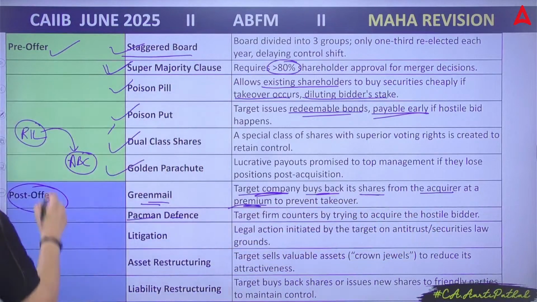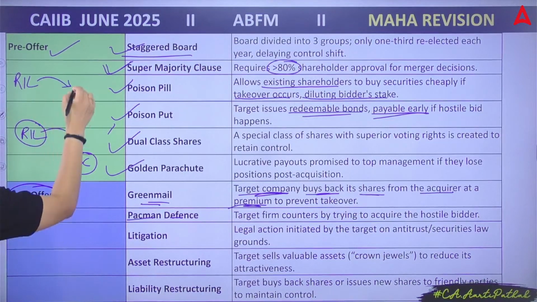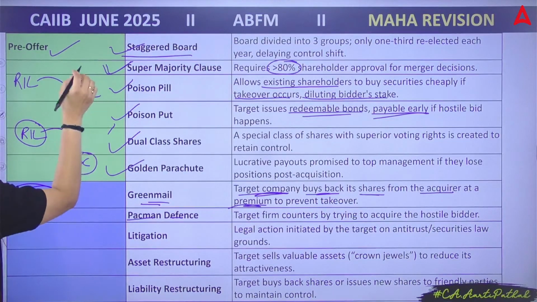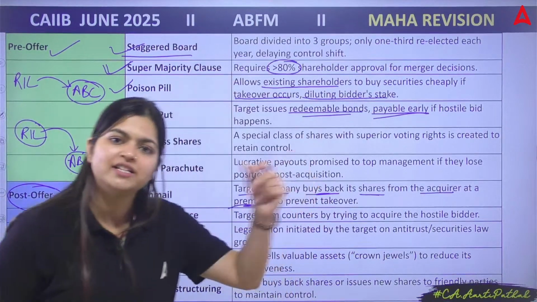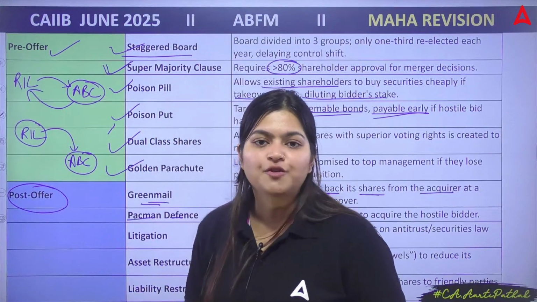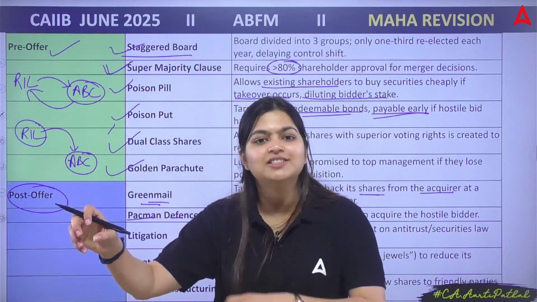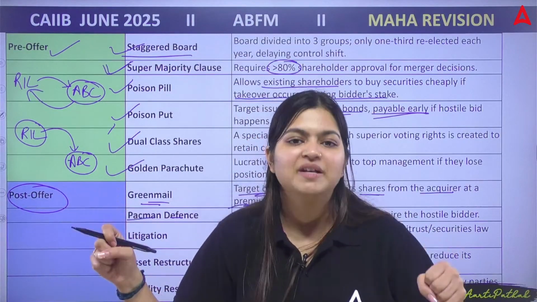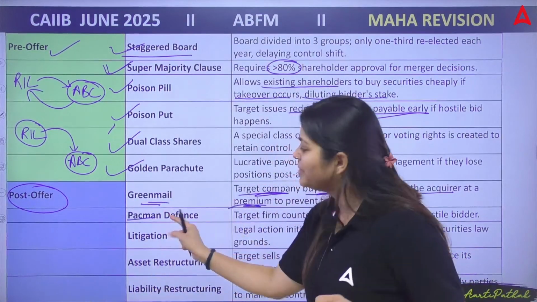What are we doing here? This is Reliance. Yes, Reliance is trying to take over your ABC. Now ABC says, "Acha, they are taking my business, so let's do one thing. Let's purchase their shares." From one side, Reliance is taking over your business, but from the other side, you are purchasing their business. You are taking their shares. So this is what? That is your Pac-Man defense.